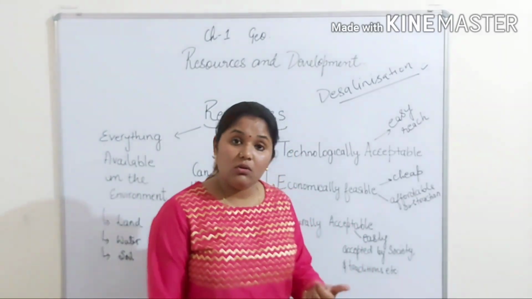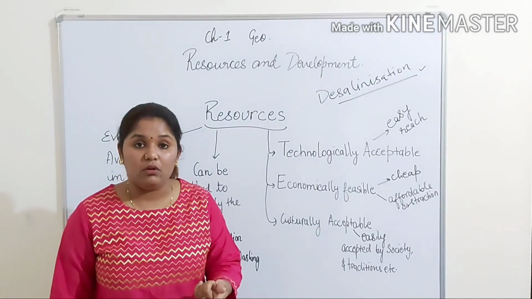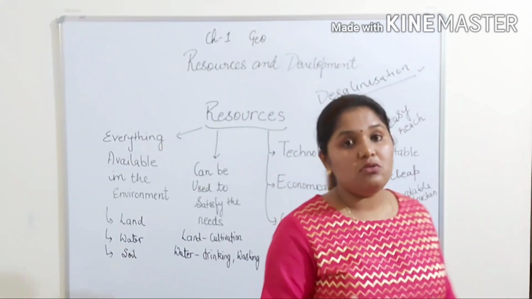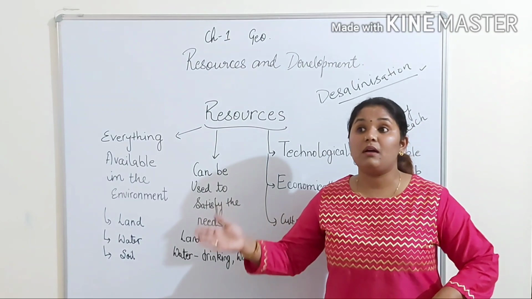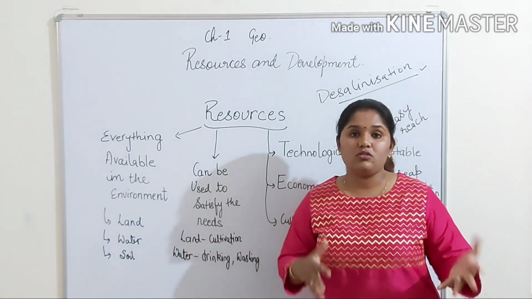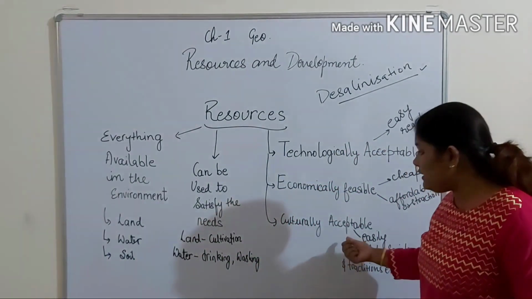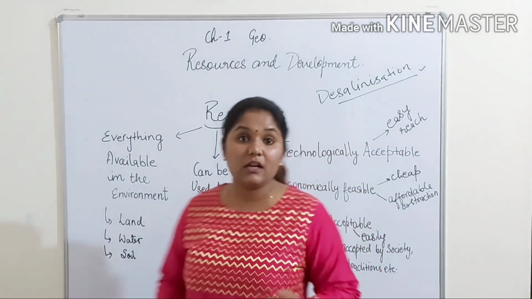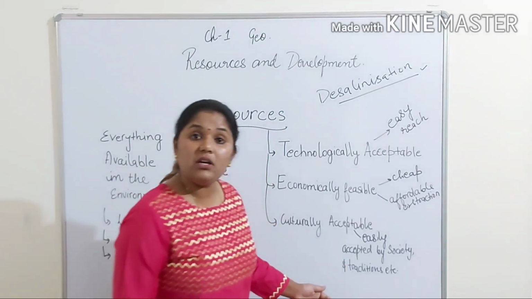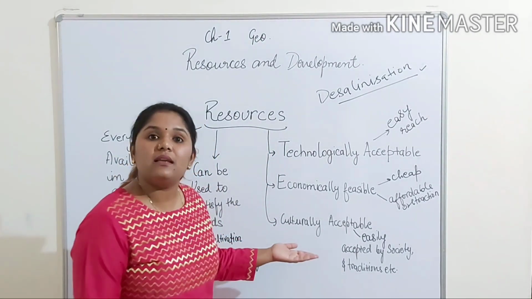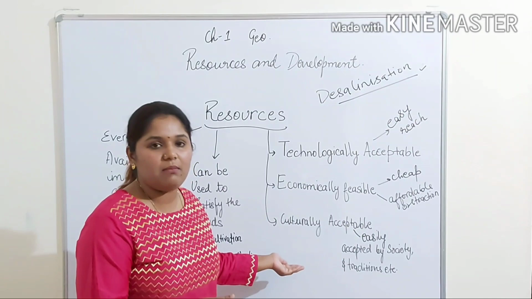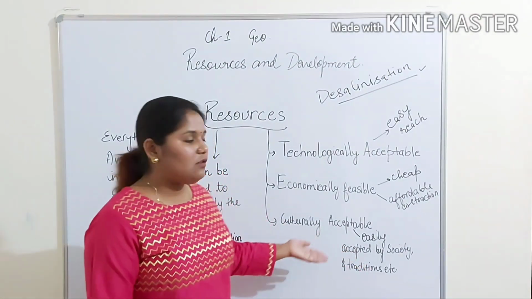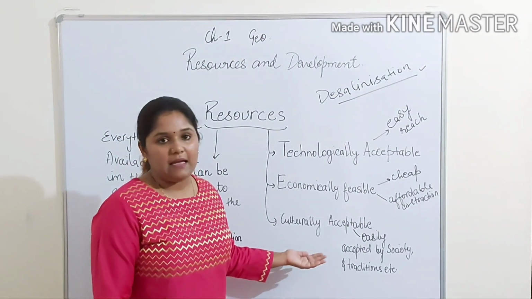Okay, but do you know there is a fuel called nuclear fuel? Okay, there are some governments who actually allow nuclear fuel and its usage very conveniently, but there are some governments who do not support it because of its side effects. Okay, now that is called culturally acceptable, when a resource is not according to the current running society or the tradition or basically the rules by the government of India. Specifically when we are talking about India, then the resource has to satisfy the rules and regulations, then only it will be called culturally acceptable.